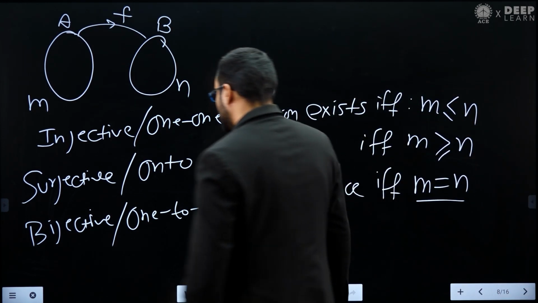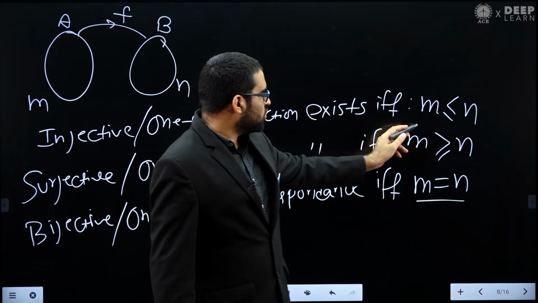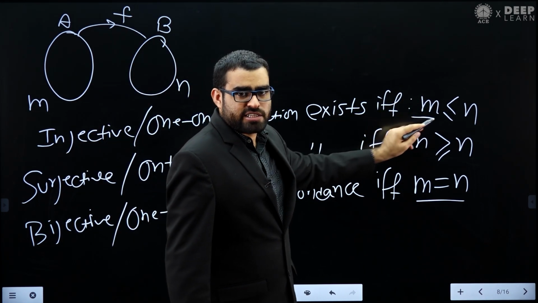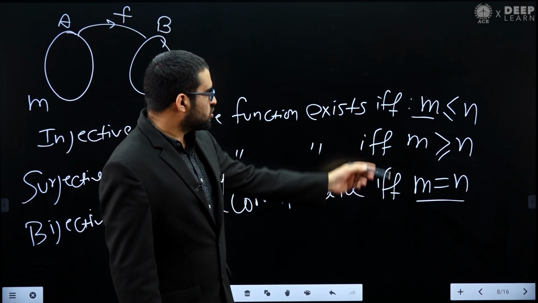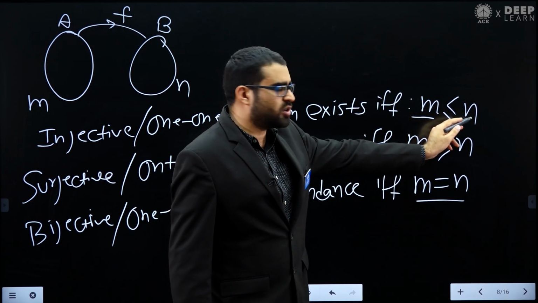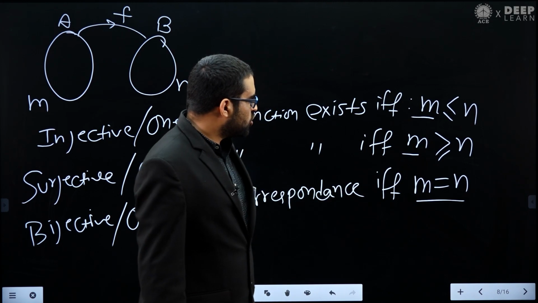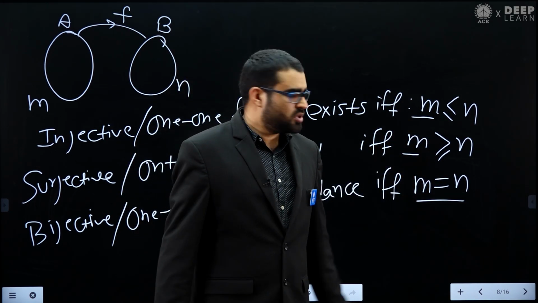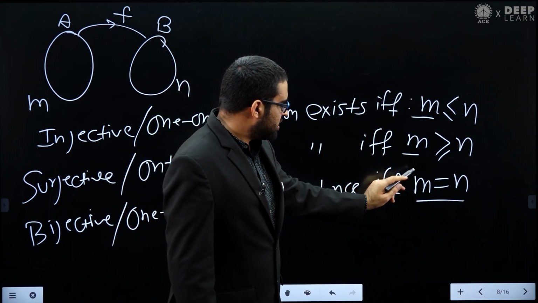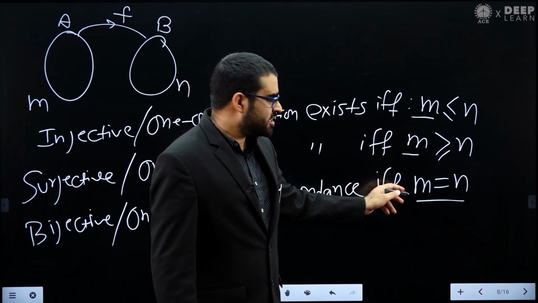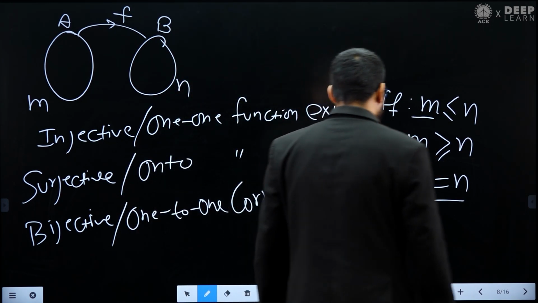So we have these points. An injective function is possible if and only if the domain cardinality, where set A is the domain and set B is the codomain, is less than or equal to the codomain cardinality. A surjective function is possible if and only if the domain cardinality is greater than or equal to the codomain cardinality. And a bijective function is possible if and only if the domain cardinality is equal to the codomain cardinality. We are going to use these three points in this question.